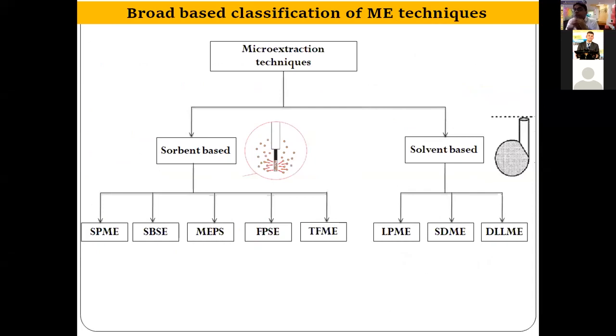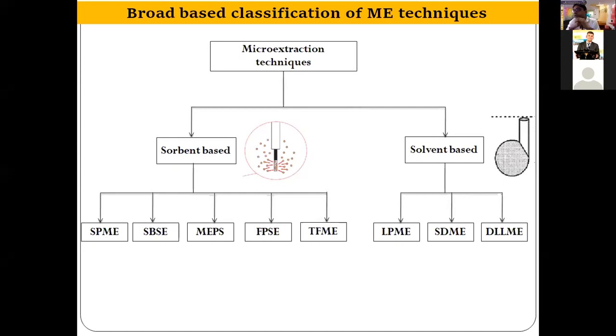So now we are coming to the broad-based classification of micro extraction techniques. Basically, micro extraction techniques can be divided into two categories. One is those techniques which have an adsorbent phase or any solid material or polymer material which is used for the adsorption or extraction of the analytes. These are known as sorbent based. Another one is solvent based. These are the micro extraction techniques which consume organic solvents like in LLE, but in a very miniaturized amount, like 100 microliters, 200 microliters.